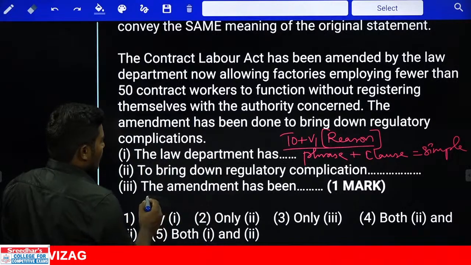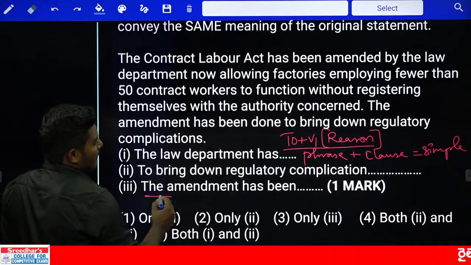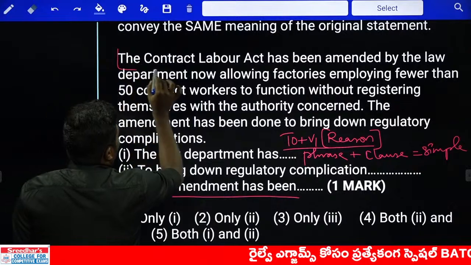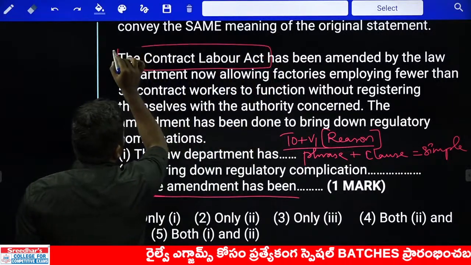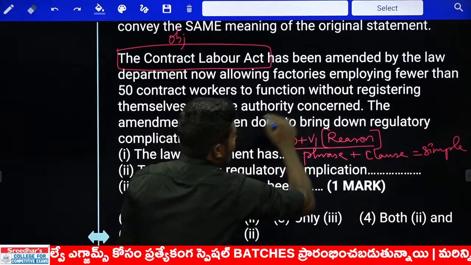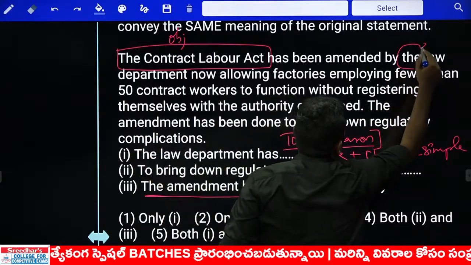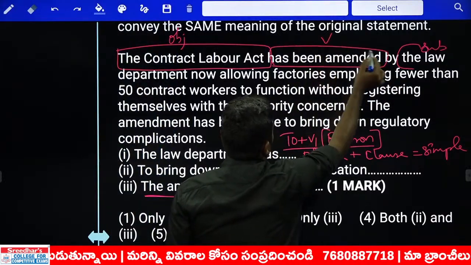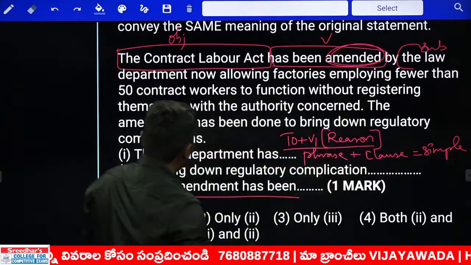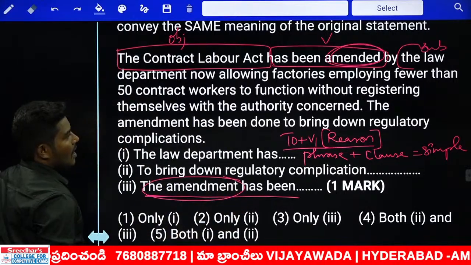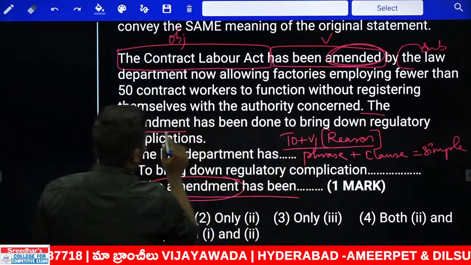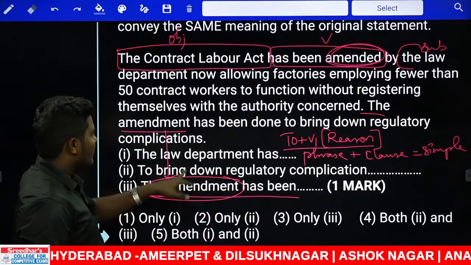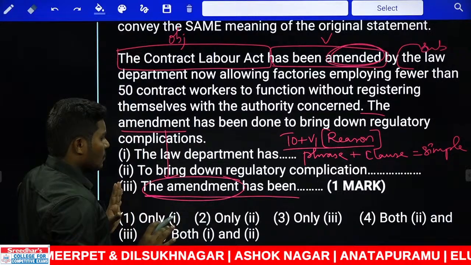Okay. Next one. What is the third sentence given here? The amendment has been. As you can see, look at this one. The Contract Labor Act, this is object of the sentence. By the law department, that is the subject of the sentence. The verb of the sentence is has been amended. This is the verb of the sentence. And there is a word amended which is given in the beginning of the sentence here. Another one is the amendment here. The amendment has been done. This is the case which is starting. Either amendment speaks about this one or the second one. Either of the cases use anywhere.